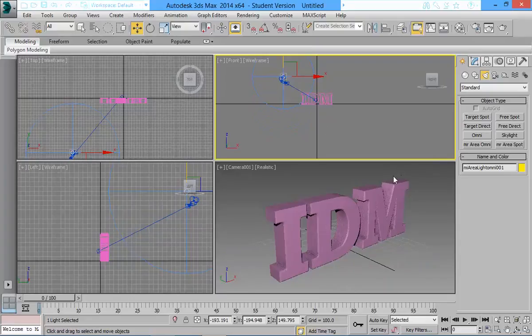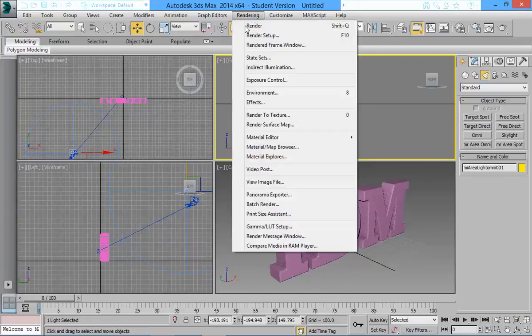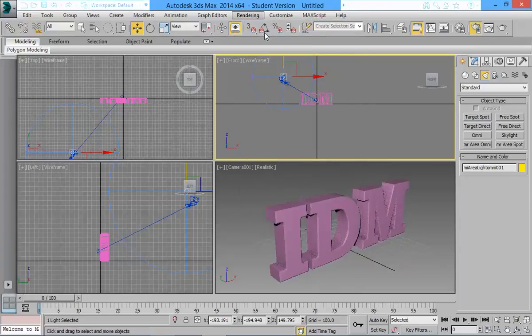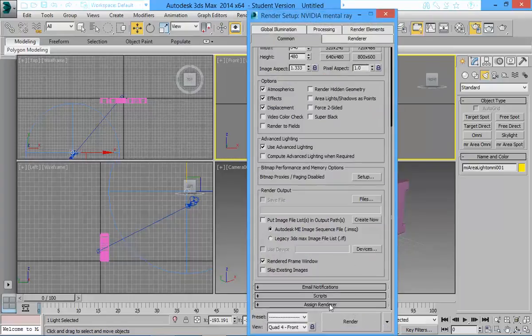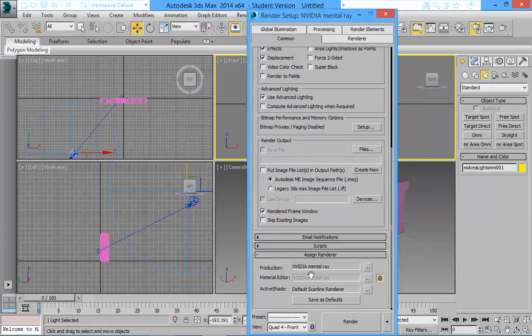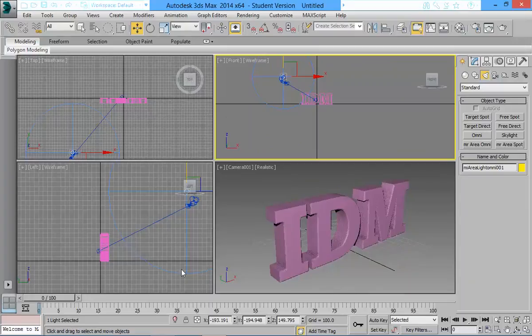Finally, what I did was I selected a material. Now bear in mind, there's a very high quality material known as mental ray shaders, but to actually activate that, you have to go to render setup and choose that you're going to use a type of render. So if I just go to assign renderer, I've got mental ray selected. Just bear in mind, if you want to use mental ray shaders, you have to have mental ray selected. I didn't show this to you last time. Last time we did a basic material.